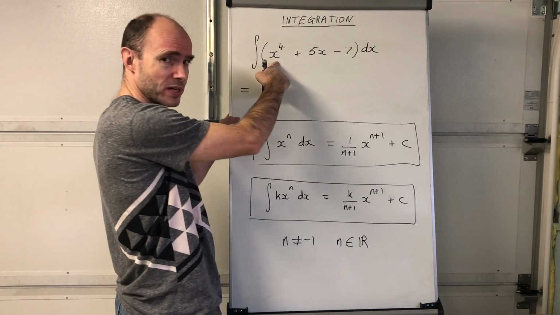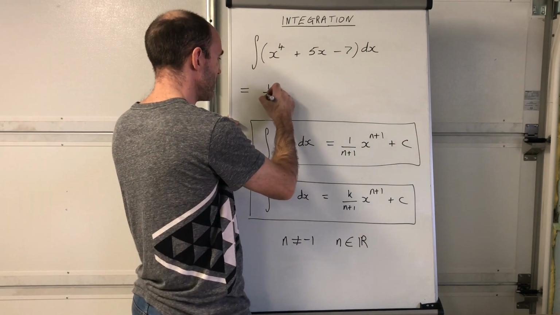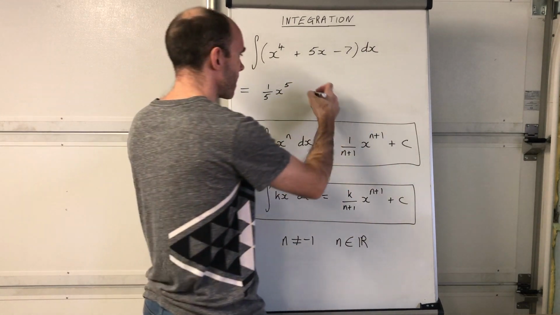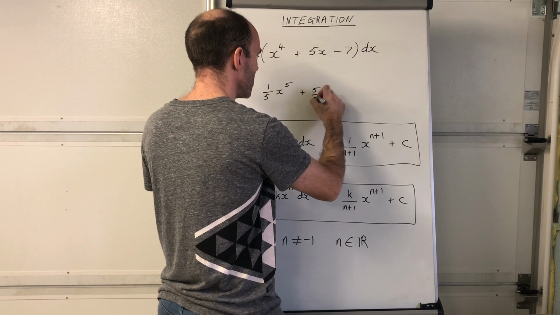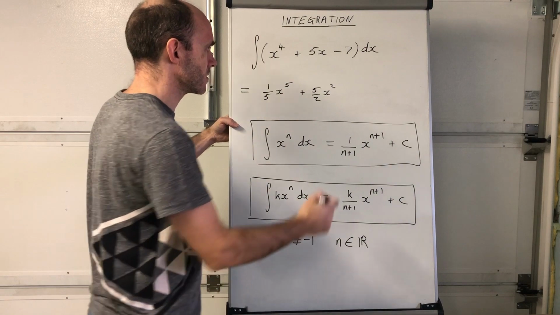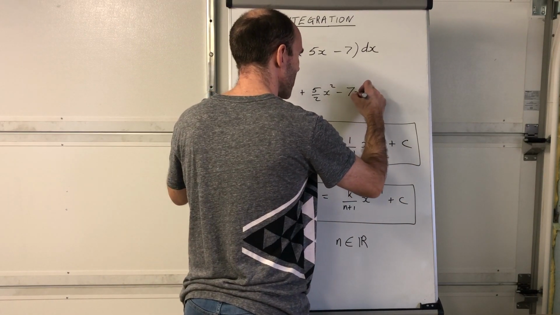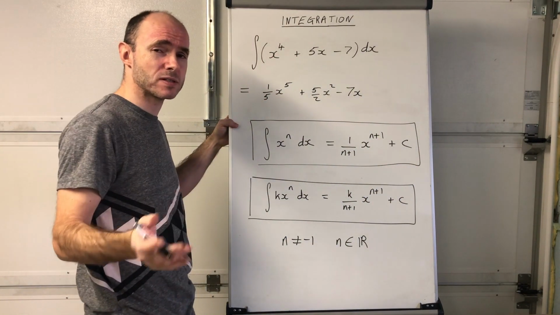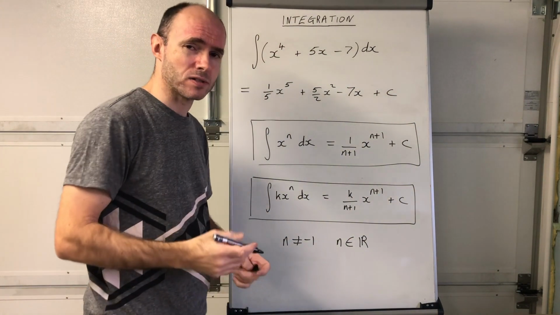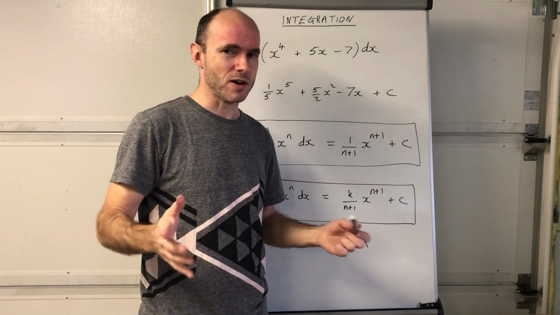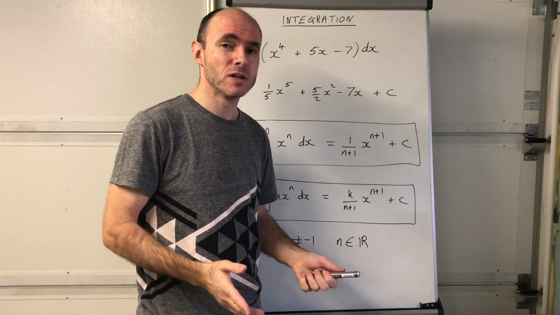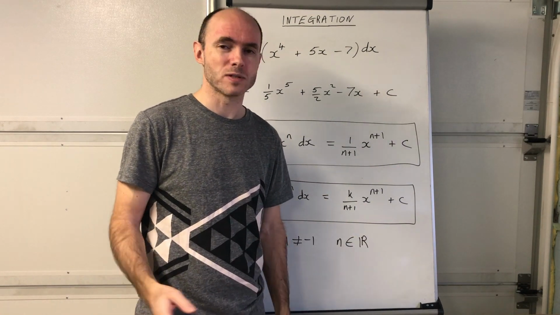So this one here, do you know what it is? Great, it's 1/5 x to the power of 5. And then this one here, do you know what that one is? That's good, it's 5 over 2 x to the power of 2. And this one here, do you know what it is? Great, so that's subtract 7x, okay? And anything else that is to go on the end? Indeed, the plus c. Now my advice to you is when you've got an answer to these, differentiate to check your answer, okay? You'll find that in this unit of integration, you'll be practicing your differentiation skills as well, okay?